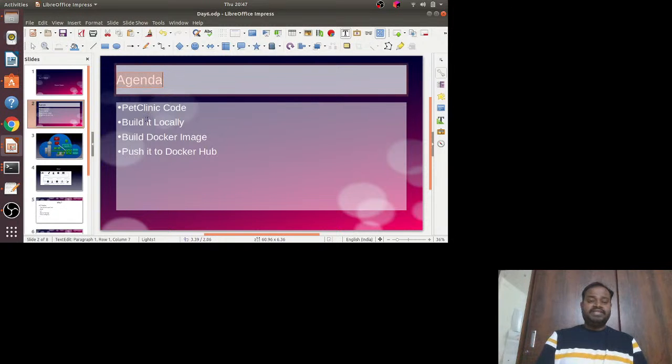The agenda of today's session is to get some code, basically the PetClinic code, which is ready-made code. I'm going to explain what it is, so no need to worry. This is basically Java code, Java Spring Boot code. This is basically API code. So I'm going to take this and build it locally, build a Docker image out of it, and push it to a GitHub repository. So why am I doing this?